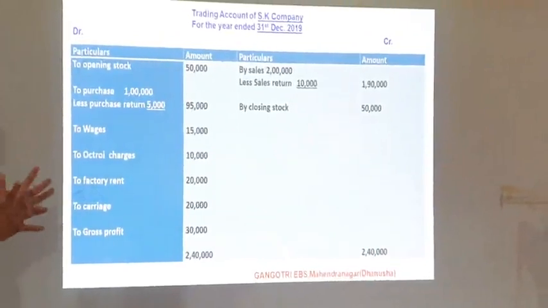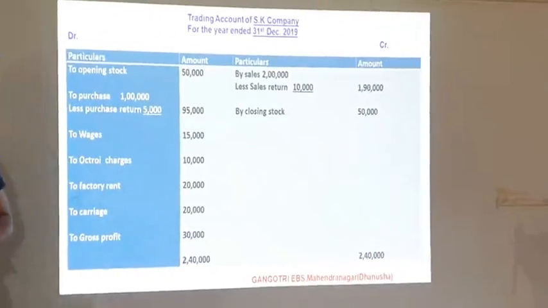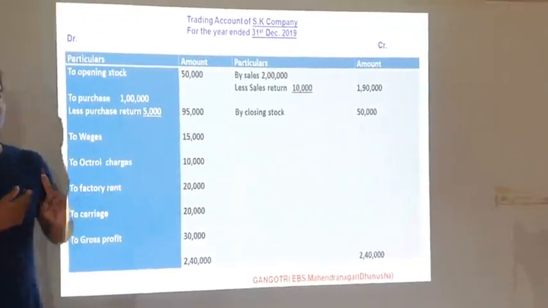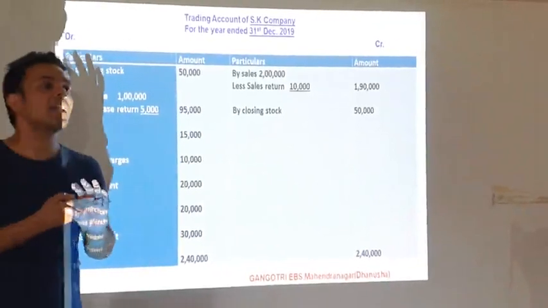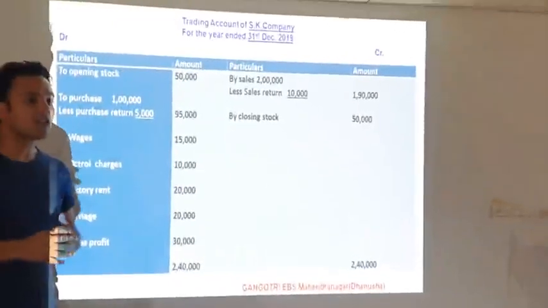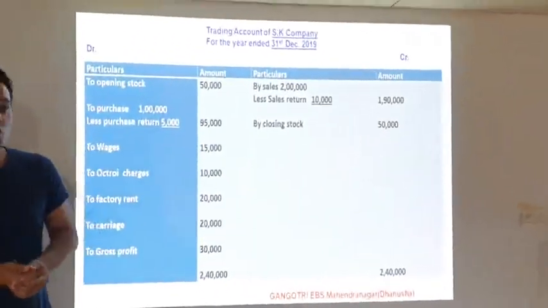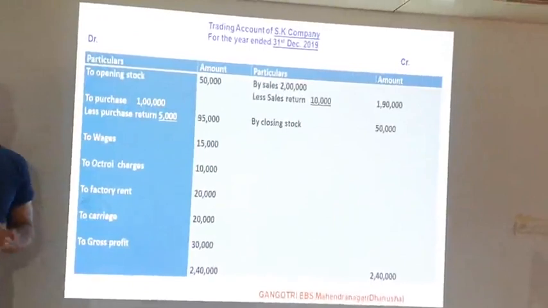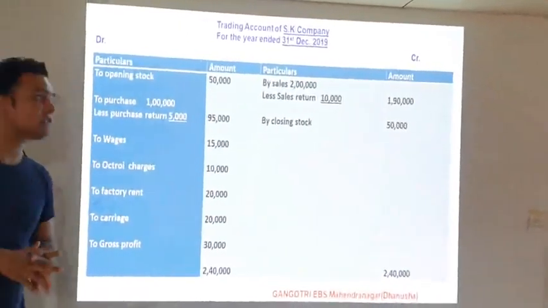Now the question is why the trading account is prepared. Trading account is prepared to know the gross profit or gross loss of the business organization, to make various future plans and policies, and to provide information about the purchase and the sales. So for some reasons, the trading account is prepared by business organizations.